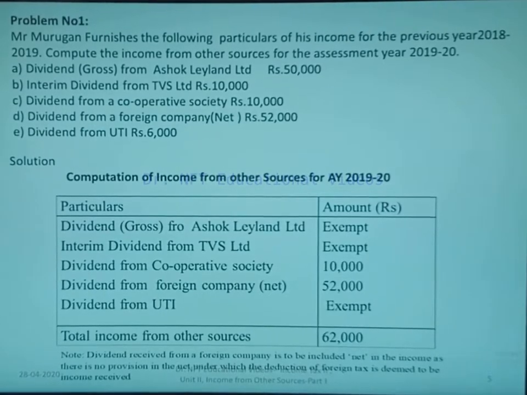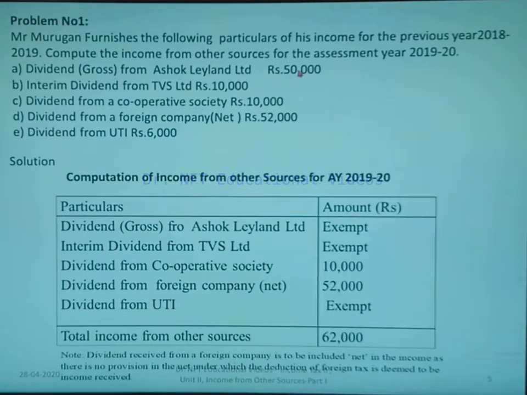Problem number 1. Mr. Murugan furnishes the following particulars of his income for the previous year 2018-2019. Compute the income from other sources for the assessment year 2019-2020. Dividend gross from Ashok Leyland Limited 50,000.